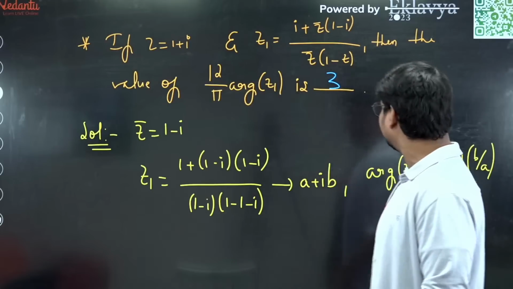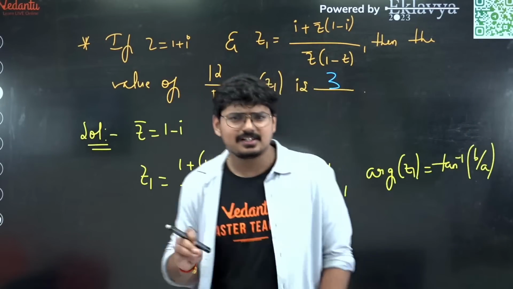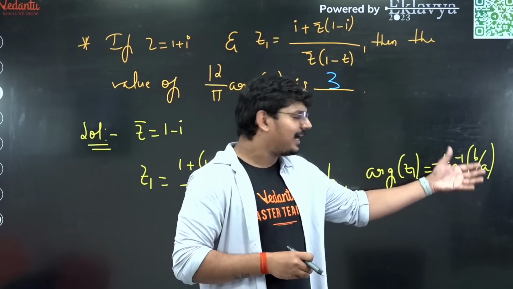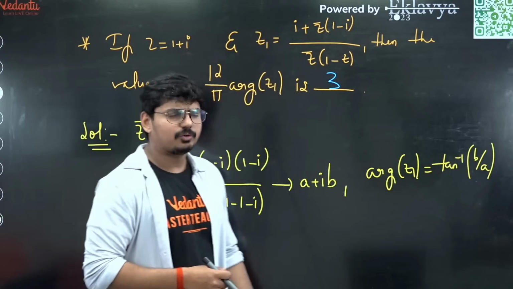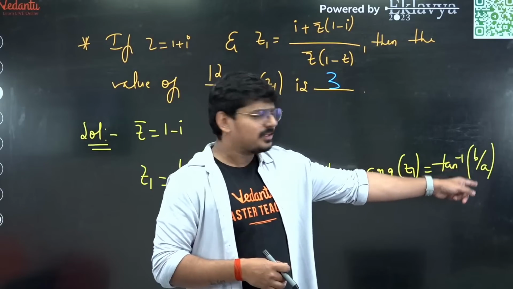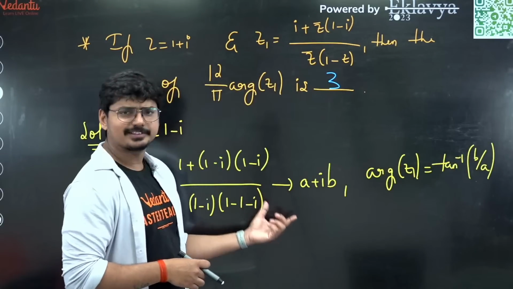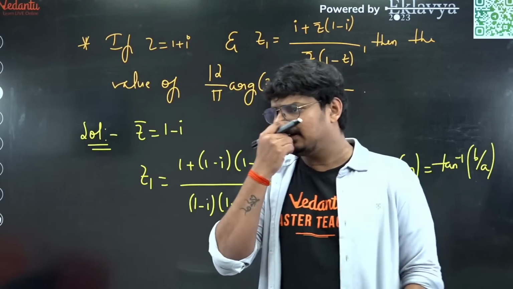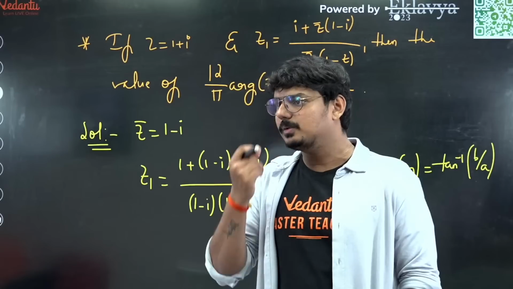Sir, is it i or 1? It's going to be 1. It's going to be 1, guys. Argument of Z1, it's going to be tan inverse 1, okay, and tan inverse 1 is going to be pi by 4. No, you would not get i here because a and b are anyway real numbers. No, you would not be getting i somewhere here. Okay, chalo.